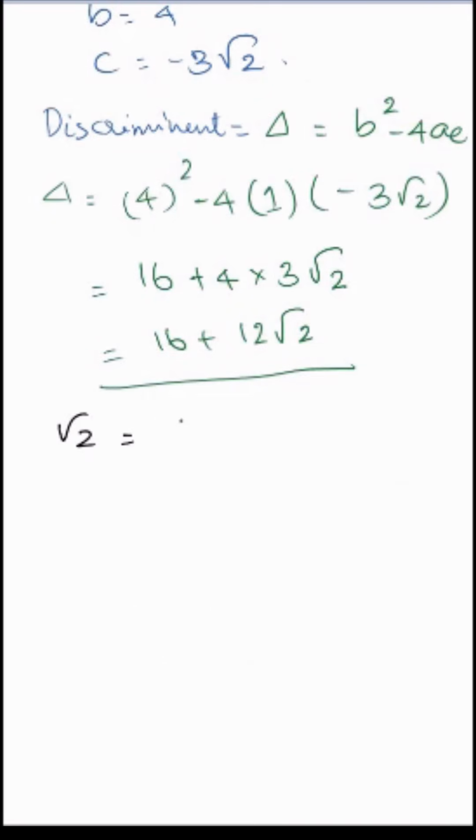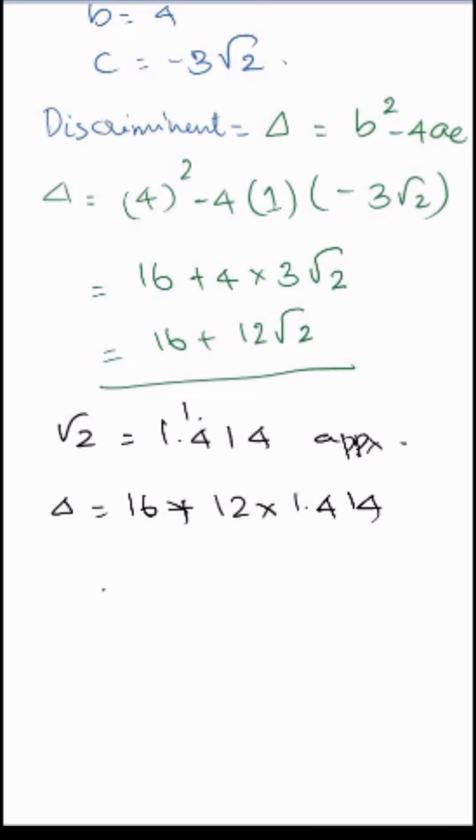Root 2 is equal to 1.414 approximately. So substituting the values, delta is equal to 16 plus 12 into 1.414. So that we will get approximately 32.968, which is greater than 0.